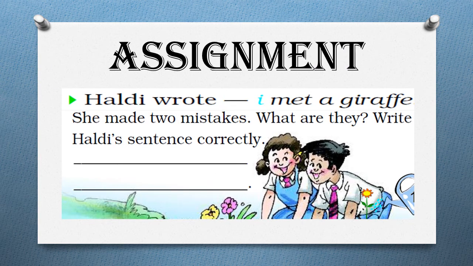Again an assignment for you. Here you can see that Haldi wrote I met a giraffe. हल्दी ने ये लिखा है I met a giraffe. She made 2 mistakes. What are they? Write Haldi's sentence correctly. हल्दी ने यहाँ पर 2 mistakes करी हैं. ओके, आपको वो mistake करेक्ट करके यहाँ ये sentence दोबारा से लिखना है. So this is your assignment. You will do it yourself. Okay.